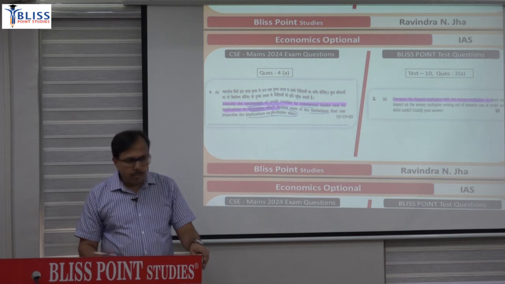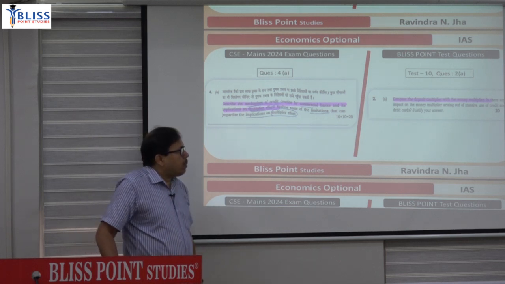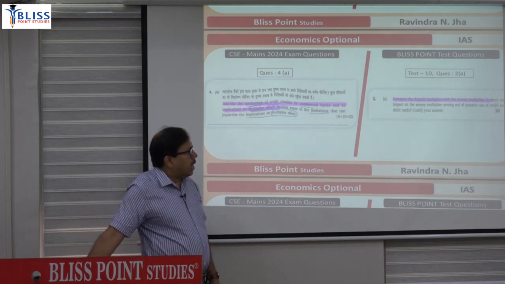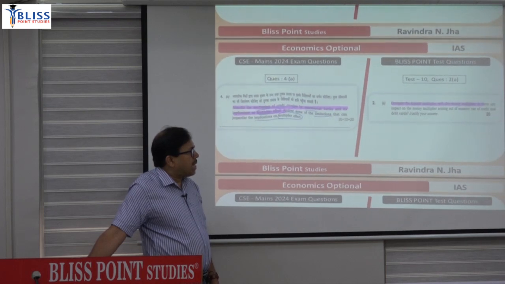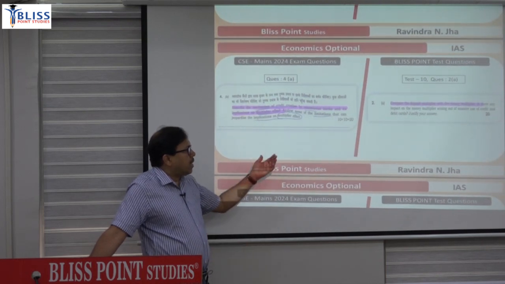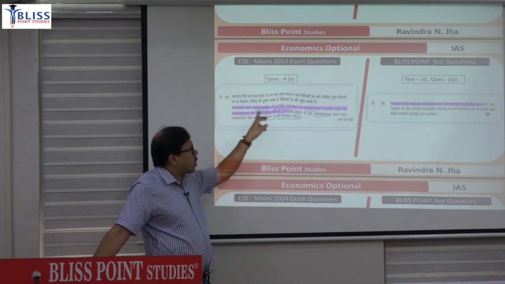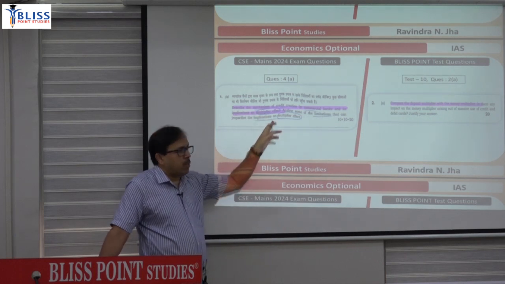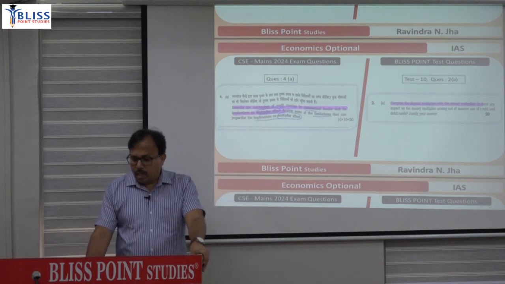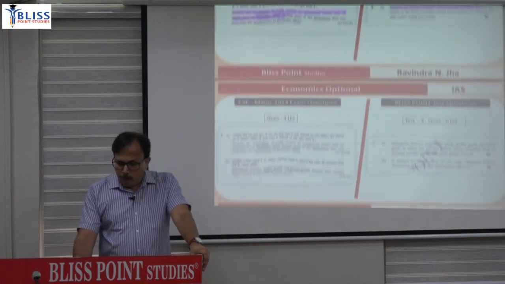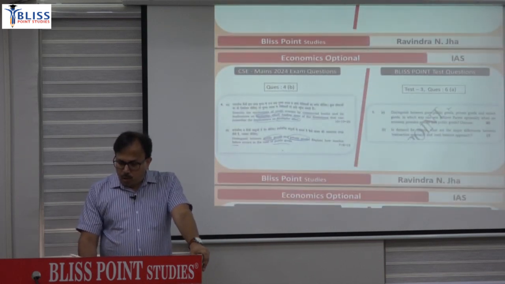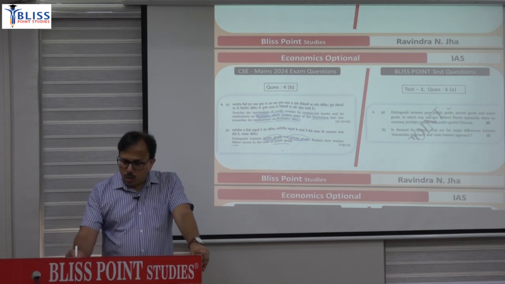Compare the deposit multiplier with the money multiplier, and is there any impact on the money multiplier arising out of massive use of credit cards and debit cards? So you are explaining basically the similar process of credit creation. Then fourth, this question was again not directly from past year.